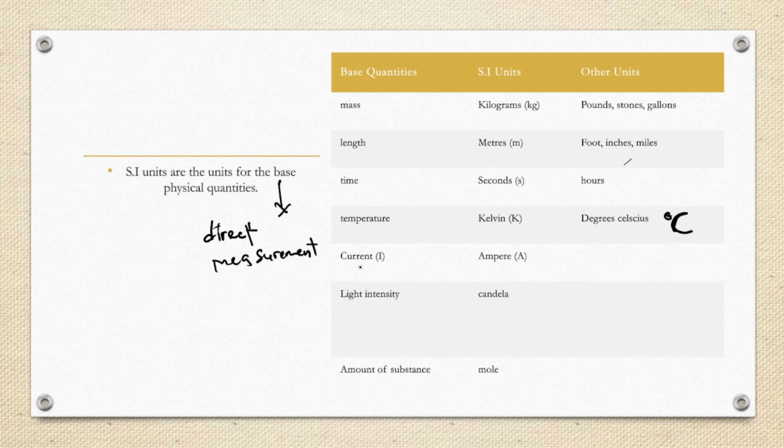Then for current, iri under the topic of electricity, we are going to do it. The SI unit is the ampere. Light intensity, the SI unit inonzi candela. Amount of substance, kunoku zvichazwana kuchemistry. The SI unit inonzi iyo the mole.